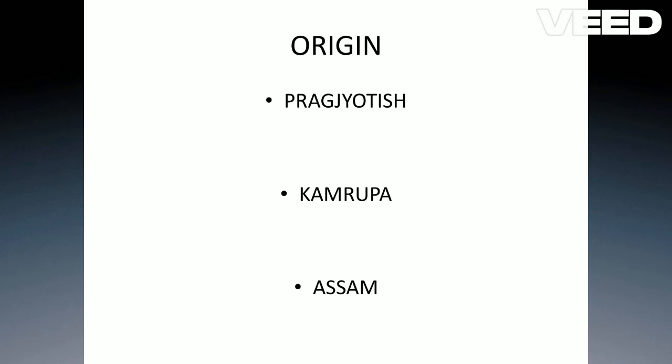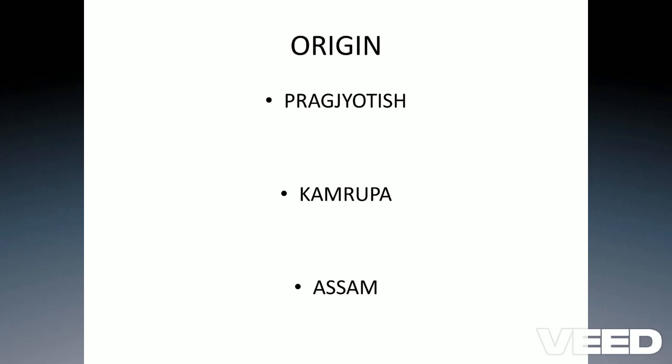Now, when we talk about Assam, this word Assam basically comes from a word known as Asama, which means uneven, or not balanced. Primarily this word Assam comes from Asama, which in the oldest scriptures is written as uneven. So when you talk about the word Assam, it comes from the word Asama.